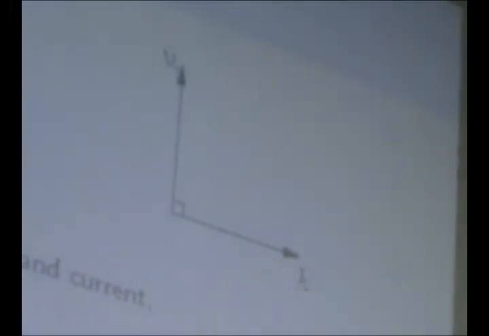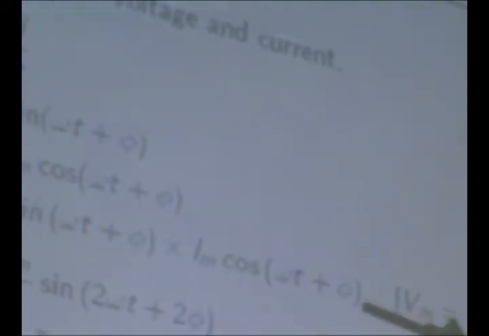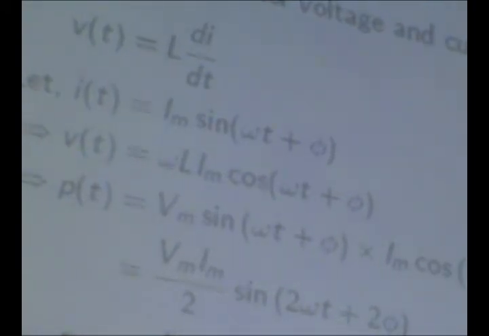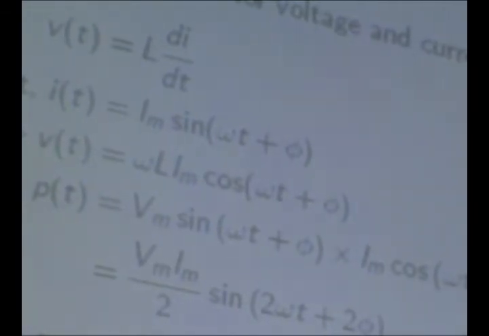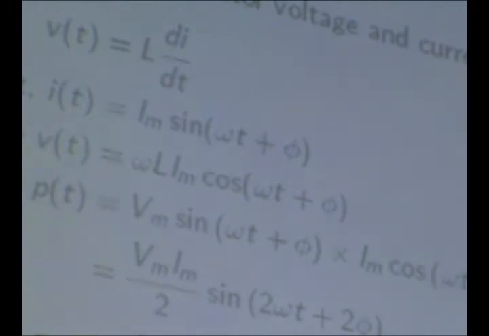If you plot it, you will see that the current is actually lagging by 90 degrees, since sine and cos have a 90-degree difference.